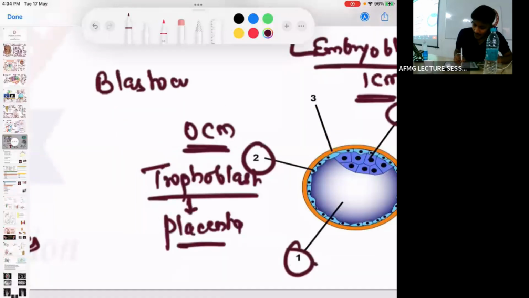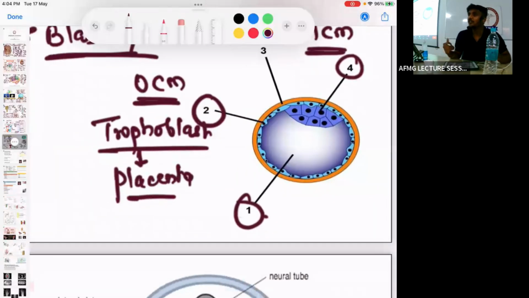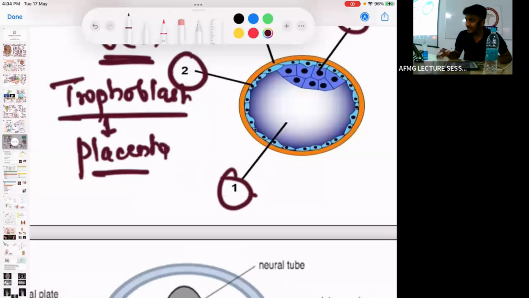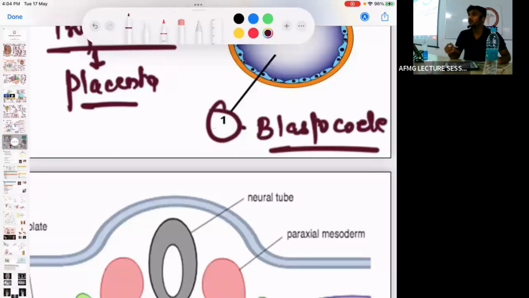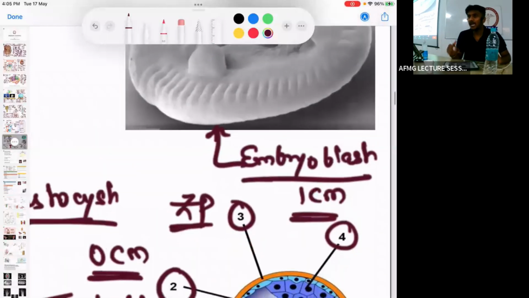This structure is a blastocyst, which is formed after morula. Blastocyst कब बोलेंगे? जब उसमें fluid होता है. When it contains fluid, it is called a cyst, right? The fluid is present in the cavity, and this cavity is called the blastocele. तो ये markings भी पूछी जाती है usually anatomy में, ठीक है? And the third structure is the zona pellucida. So inner cell mass is known as embryoblast. It develops into the embryo proper.